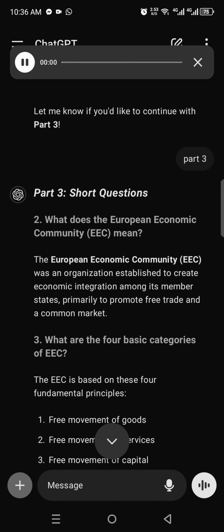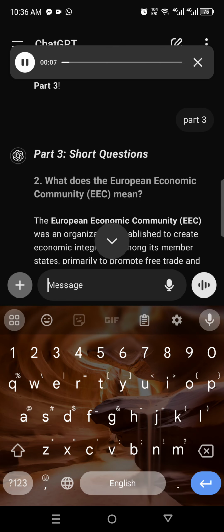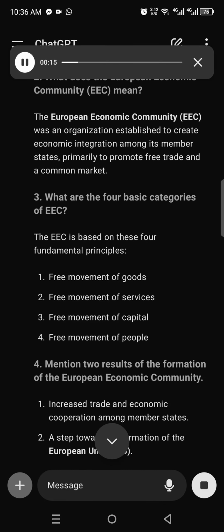Part 3, Short Questions. 2. What does the European Economic Community, EEC, mean? The European Economic Community, EEC, was an organization established to create economic integration among its member states, primarily to promote free trade and a common market.